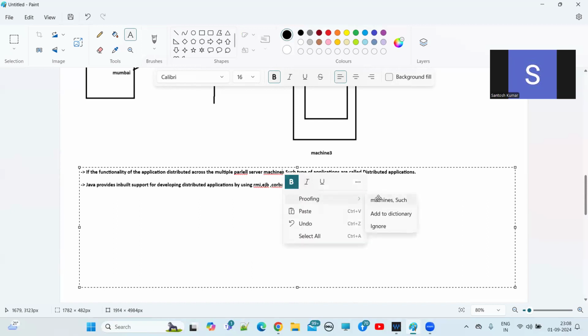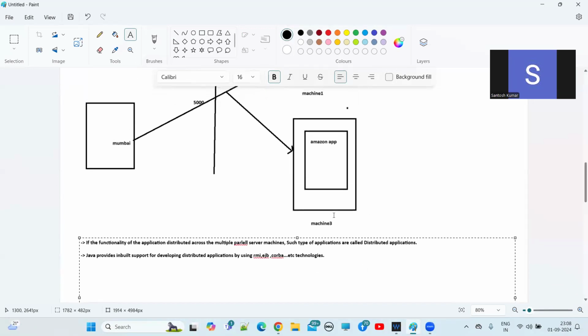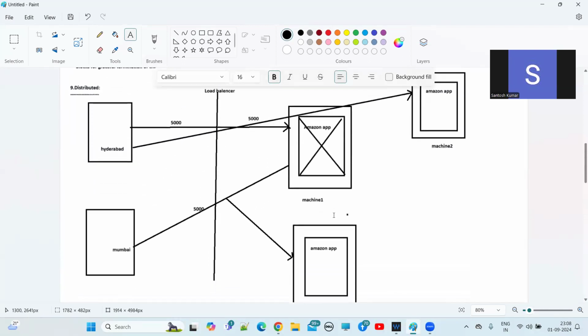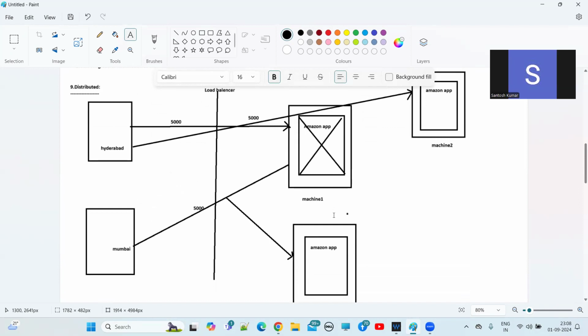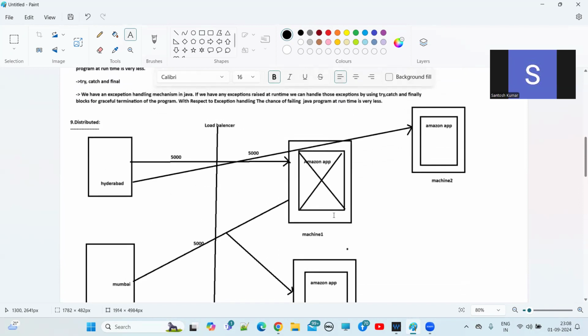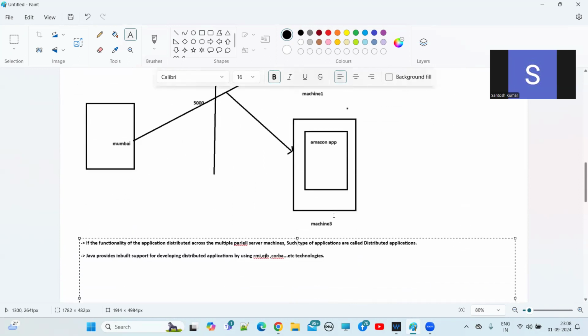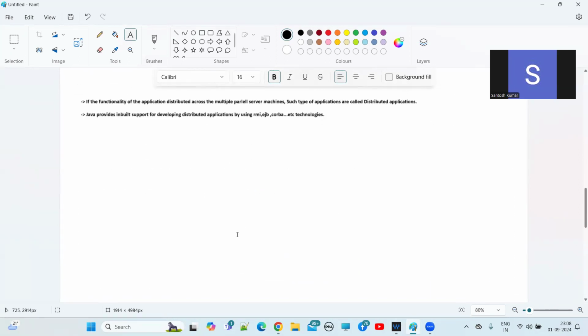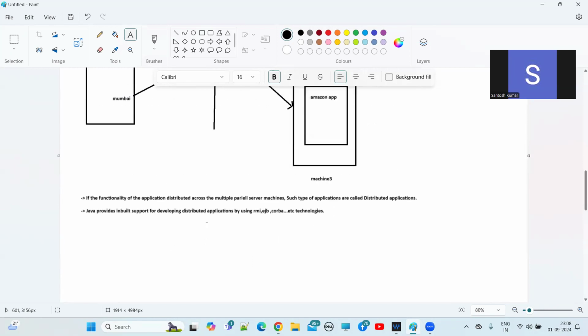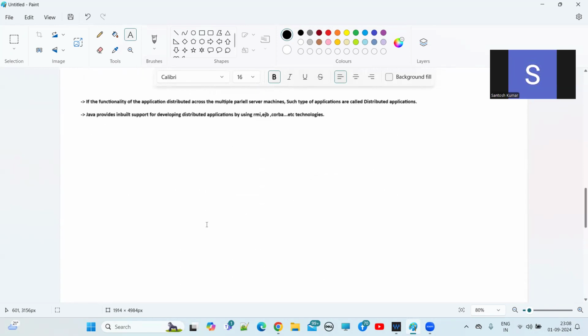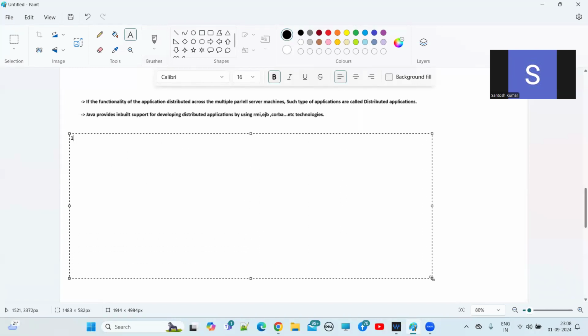So this is distributed applications. By using a load balancer, we can achieve distributed application development, and we can also achieve a failover situation in the distributed application development environment. Fine. This is all about distributed applications, very high level. Now we will see the other features. What are the other features? The next, the 10th one: Java is compiled and interpreted.